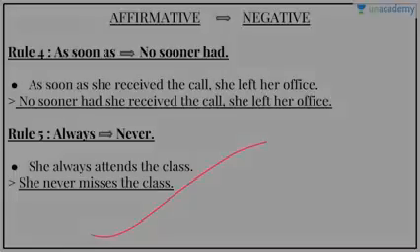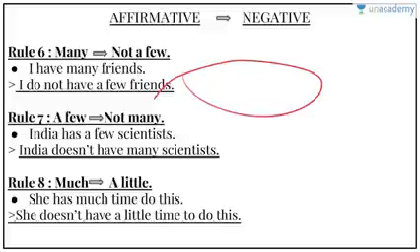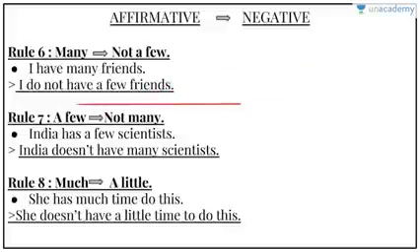Okay, so we're done. Now, rule 6, we have to replace many with not a few. I have many friends. We have replaced it with do not a few. So I do not have a few friends, which tells us the same thing, that I have many friends, but in a negative manner, right?